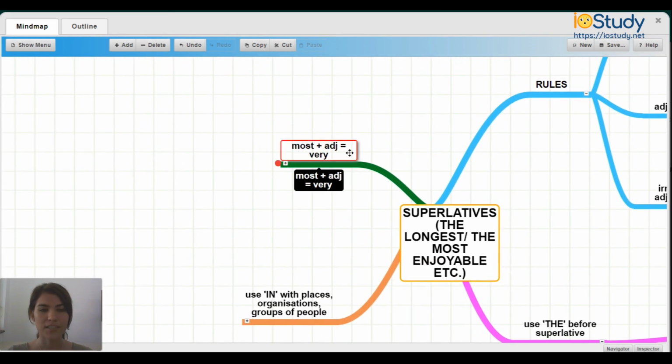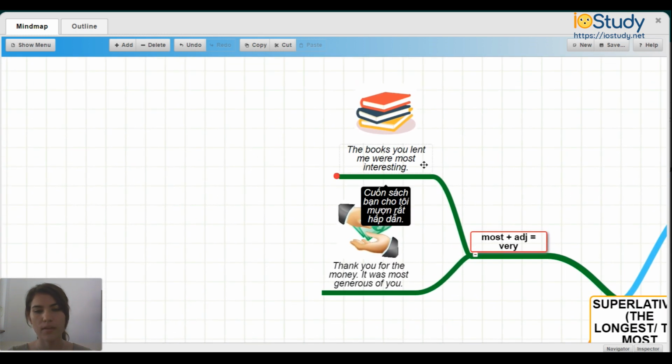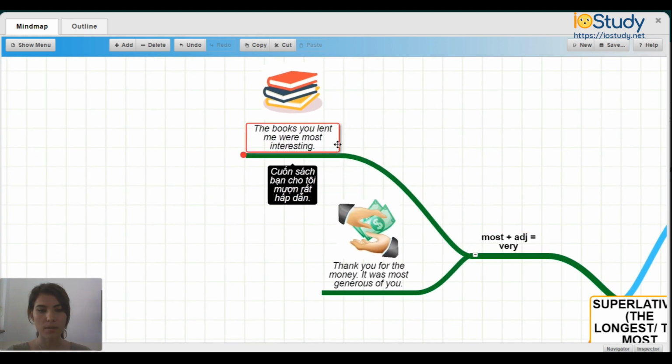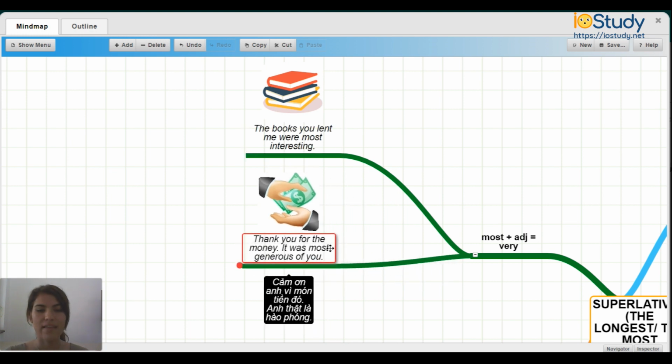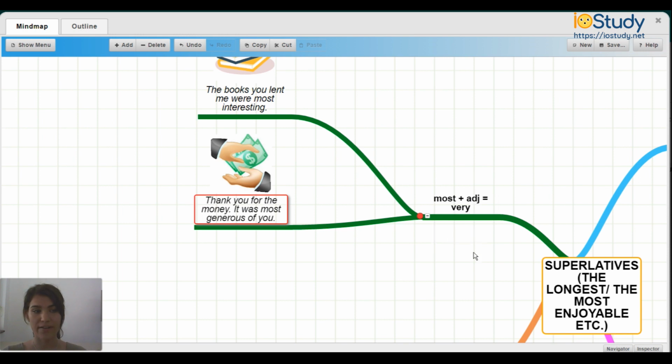Now, most plus adjective equals very. For example, the books you lent me were most interesting. And thank you for the money. It was most generous of you. So both of these are using most plus adjective equals very.